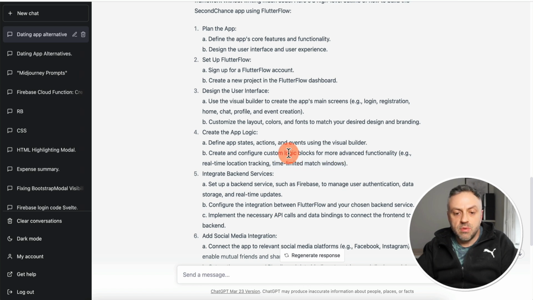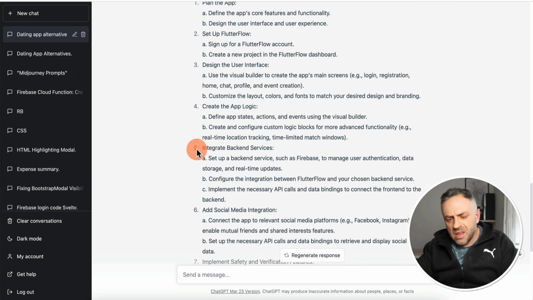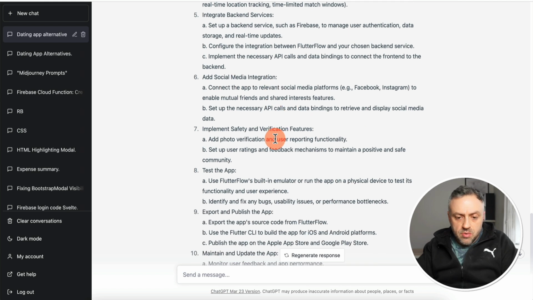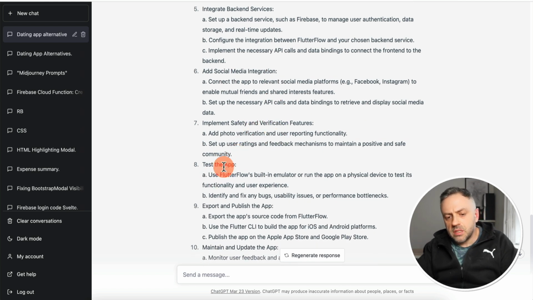This is going to be custom, probably custom widgets, custom actions, custom functions, but most likely custom widgets. Next it tells us to integrate backend services, set up a backend service such as Firebase, social media integration, safety and verification, then test, export, and maintain the app.